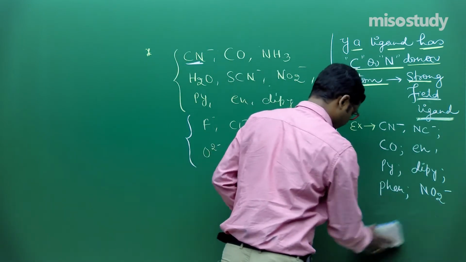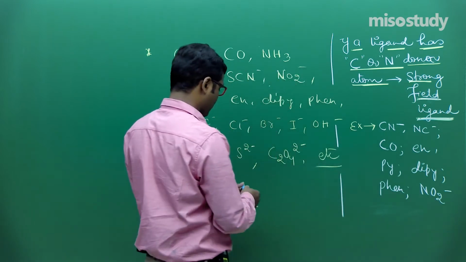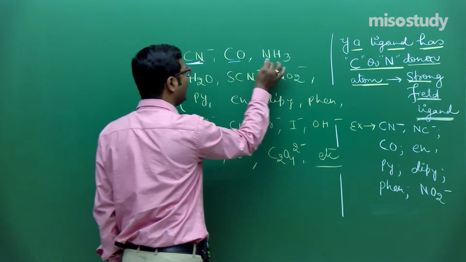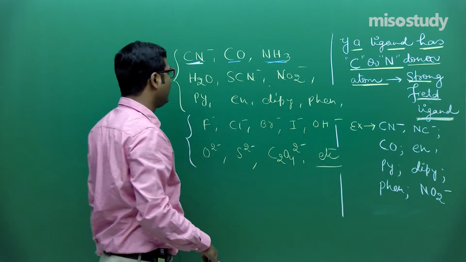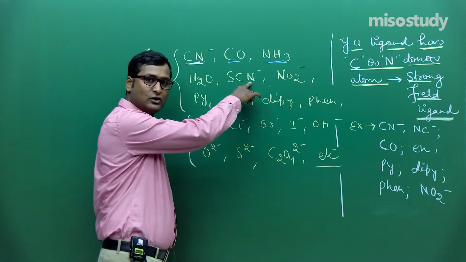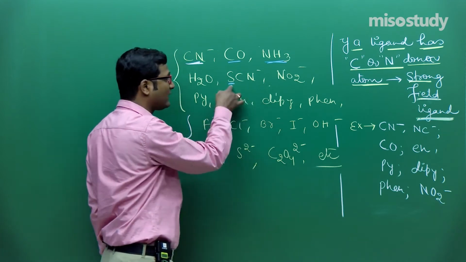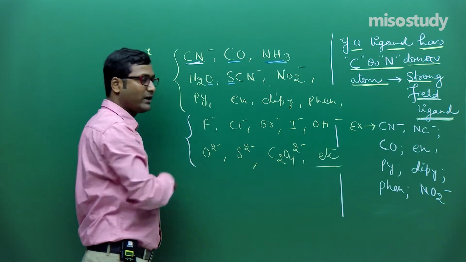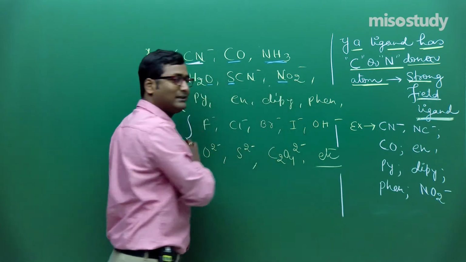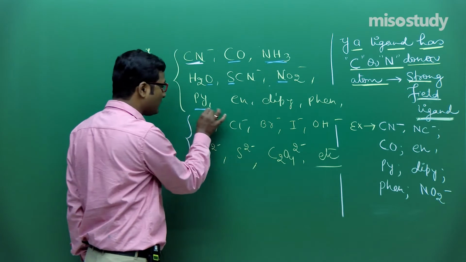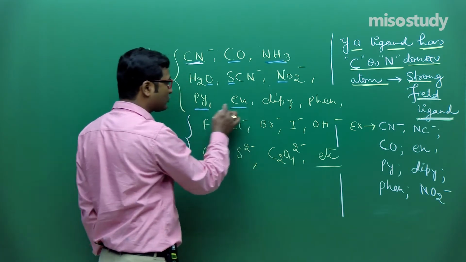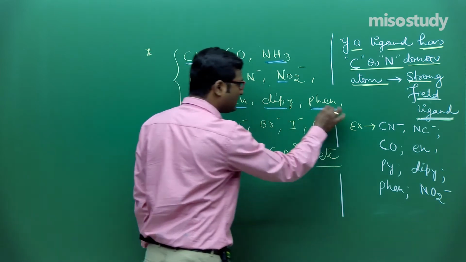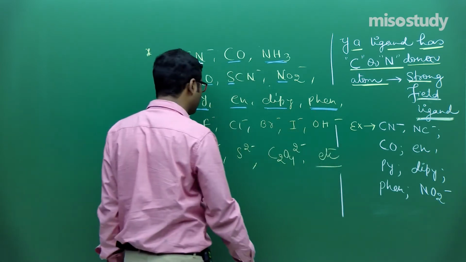So CN minus is a strong field ligand, CO is a strong field ligand, NH3 is a strong field ligand. Now in SCN there is the presence of nitrogen, but here the donor is sulfur, so it is treated as a weak field ligand. Here oxygen is the donor, so it is a weak field ligand. Here nitrogen is the donor, so it is a strong field ligand. This one, this one and this one are also strong field ligands with a nitrogen donor atom.